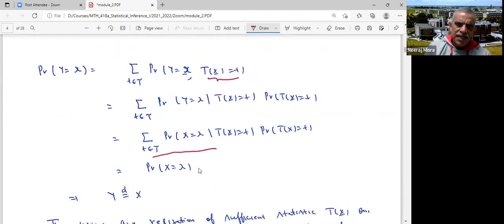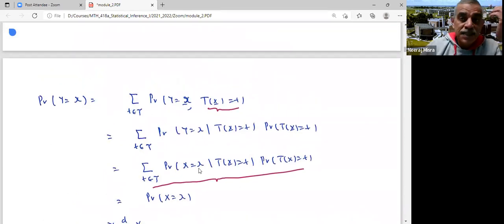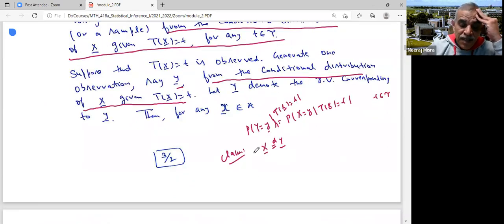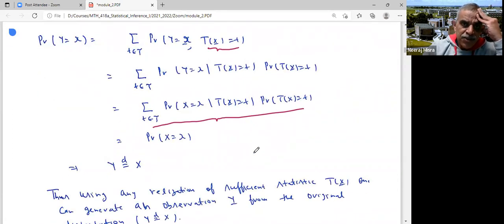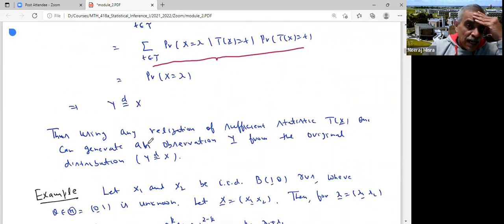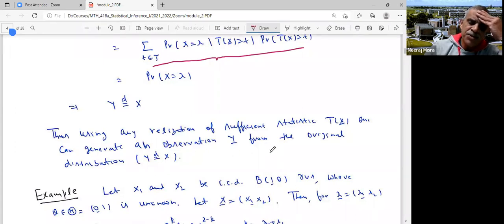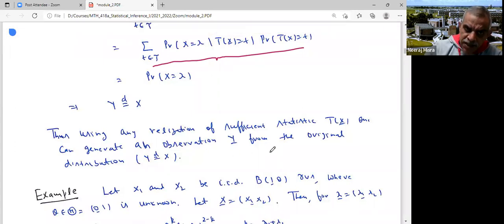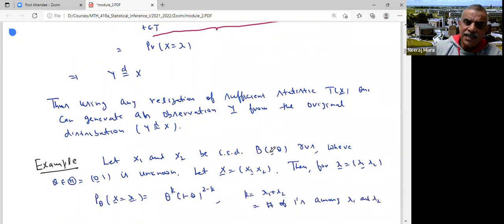Now, what is this? By the theorem of total probability, this is the same as probability X equals x. So that means Y has the same distribution as X. All right. So what you have been able to show is, using any realization of a sufficient statistic T(X), one can generate an observation Y from the original distribution. That is how you call T to be sufficient.